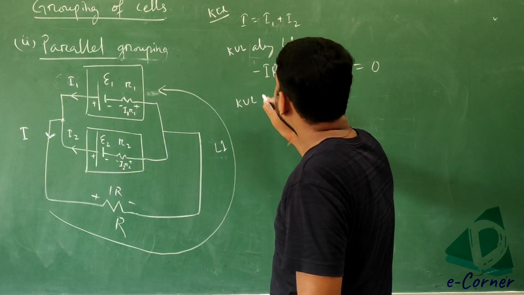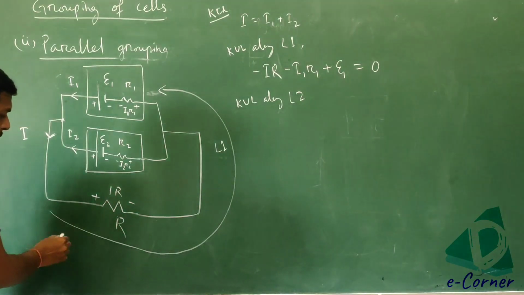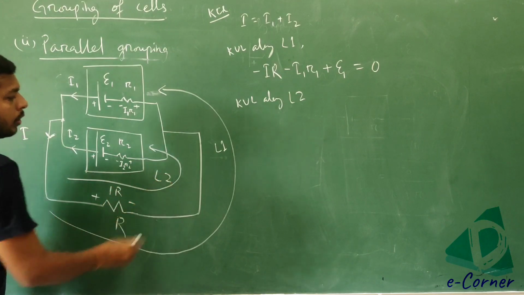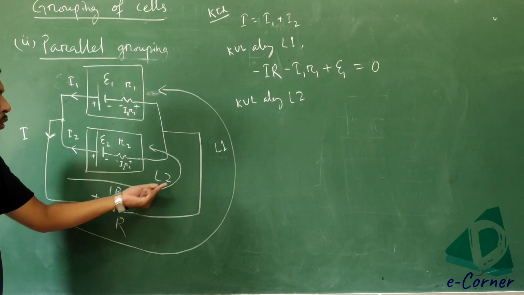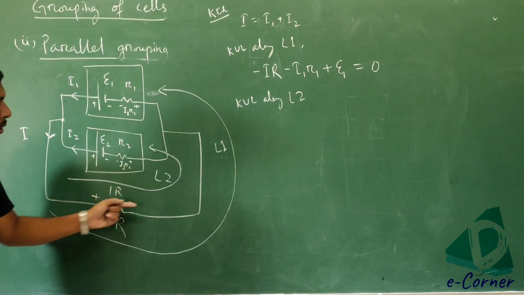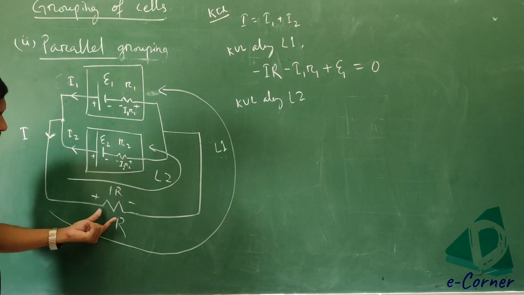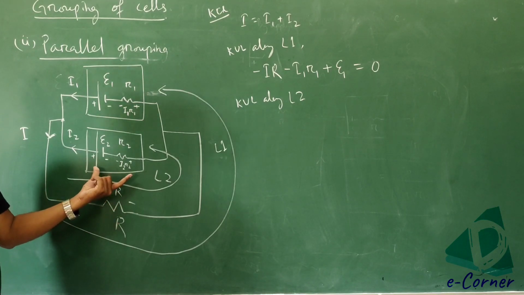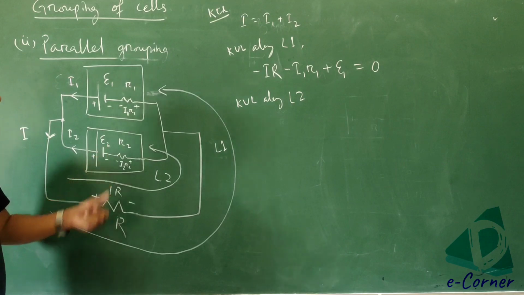Next, KVL along loop L2. Loop L2 is the loop flowing through the second battery, so it considers the external resistance capital R and the second battery, with resistance small r2 and EMF E2.